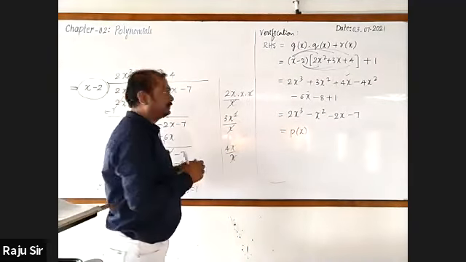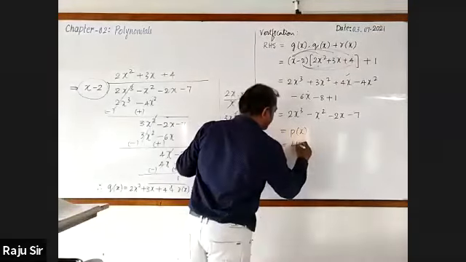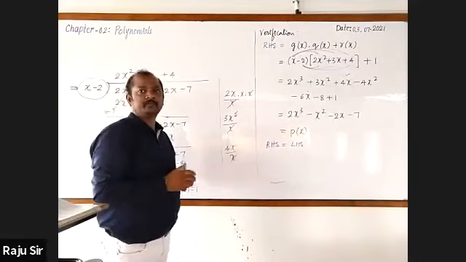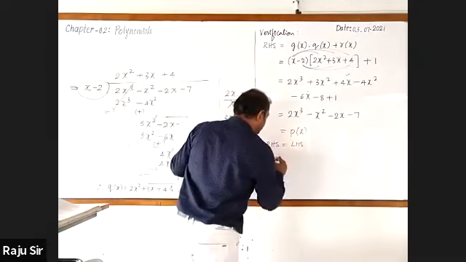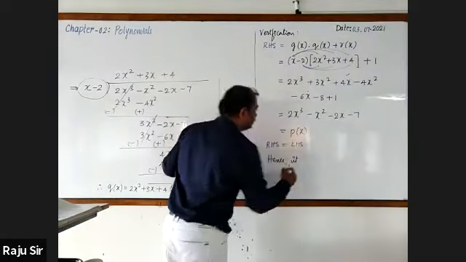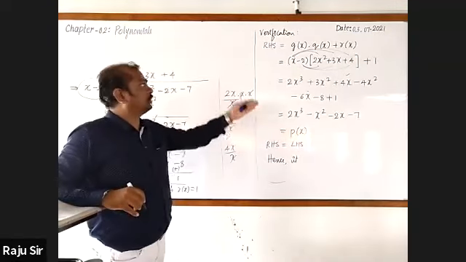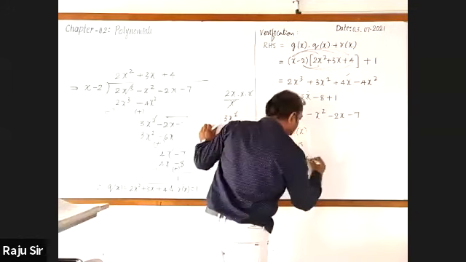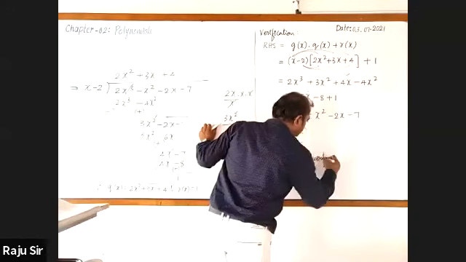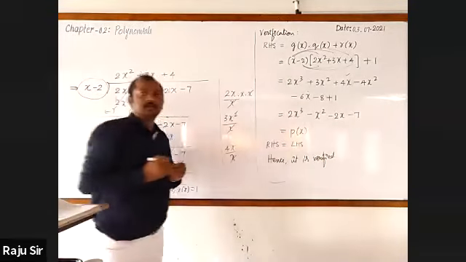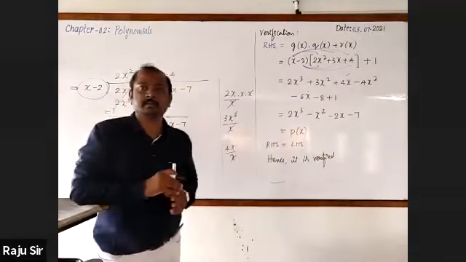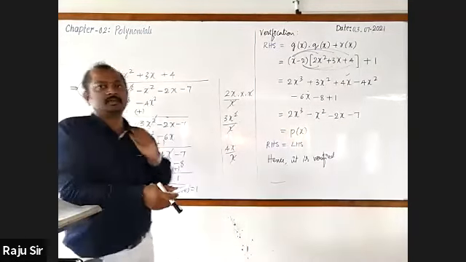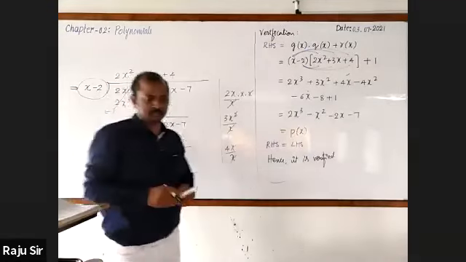This is LHS. So RHS and LHS both are equal. You can write, hence it is verified. It means P of x is equal to G of x into Q of x plus R of x is verified. Is it not simple? Verification. Yes or no? Yes, sir.